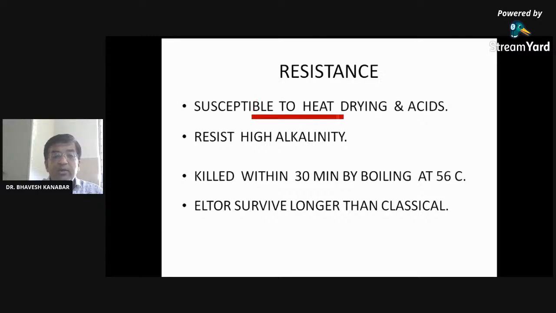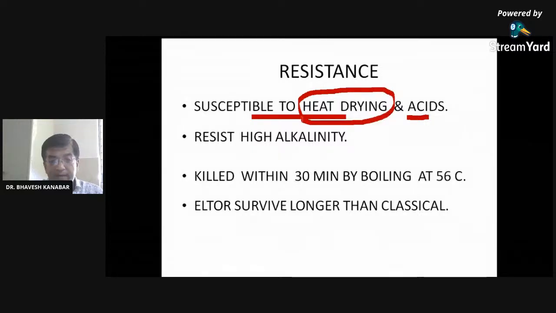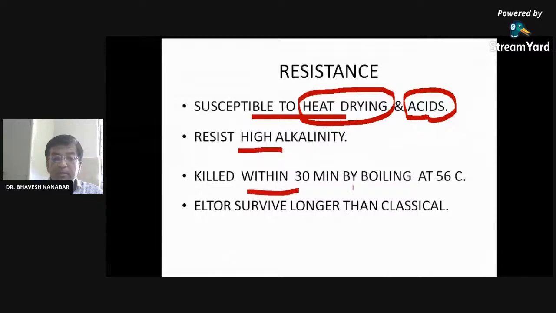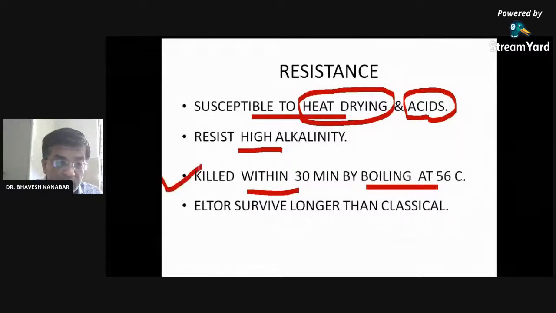Resistance: it is susceptible to heat, drying and acid. If we make the fecal material dry by heat or treat it with acid, this organism will be killed. It resists high alkalinity, right? And it is killed within 30 minutes by boiling at 56 degrees centigrade. This is very important. Vibrio cholerae are killed within 30 minutes by boiling at 56 degree temperature.